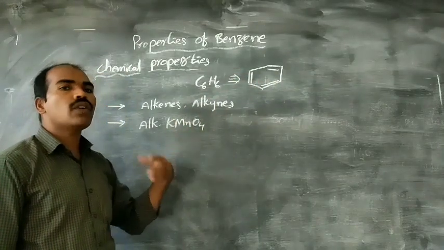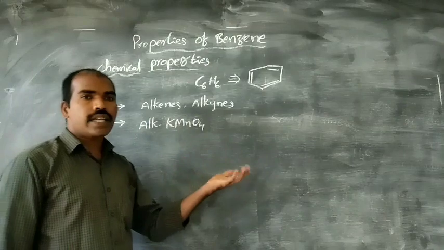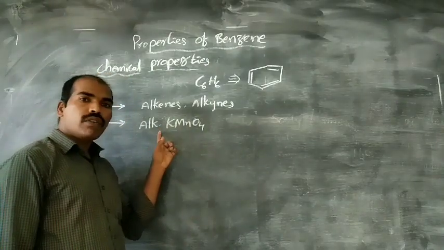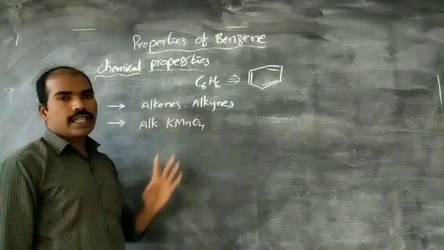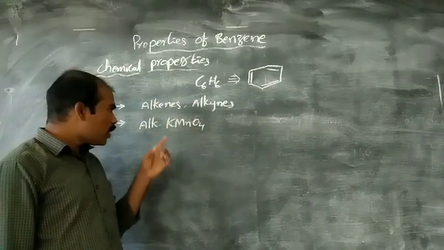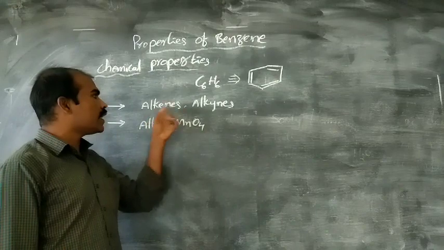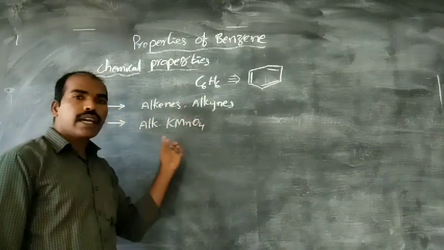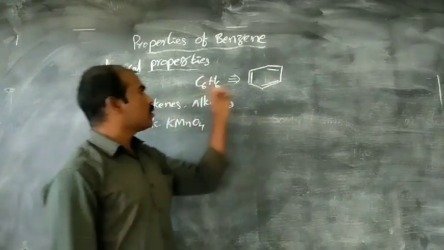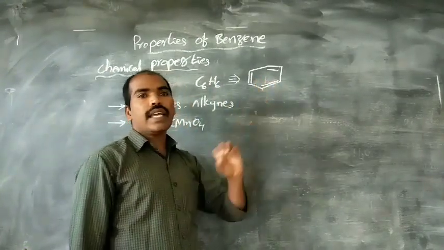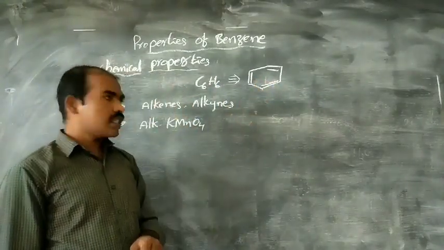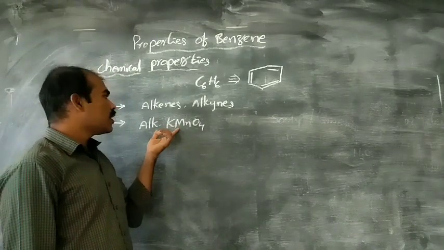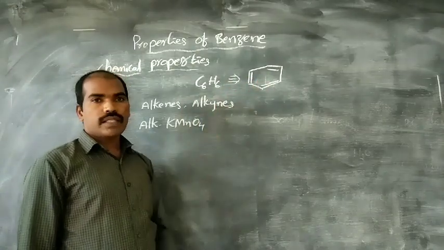How can we identify whether it is oxidized or not? When decolorization of KMnO4 takes place, then oxidation has taken place. When we add KMnO4 to alkenes or alkynes, the alkaline KMnO4 color decolorizes. But when we add it to benzene, decolorization does not take place. That's why alkaline KMnO4 does not oxidize the benzene ring.